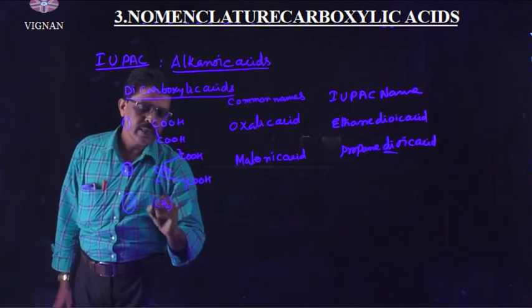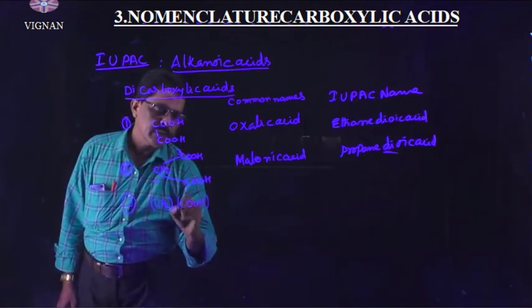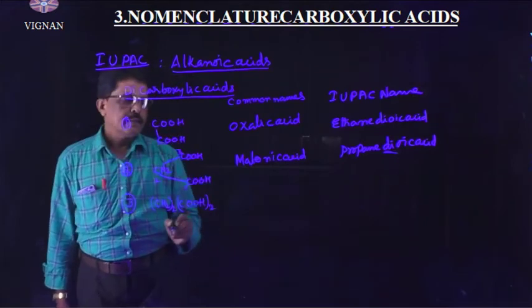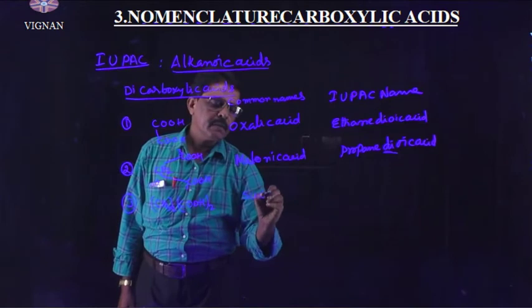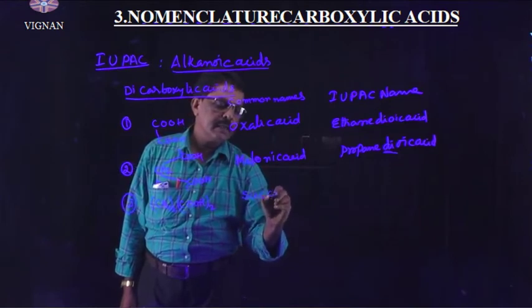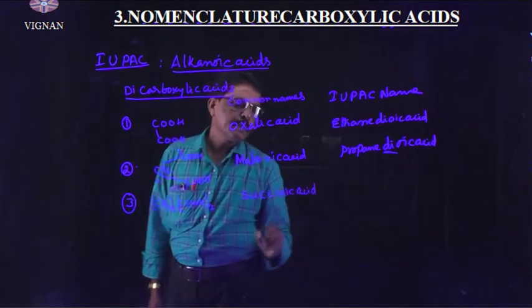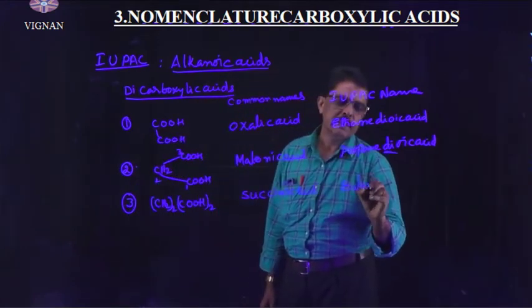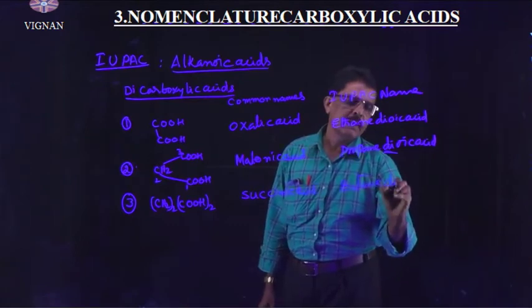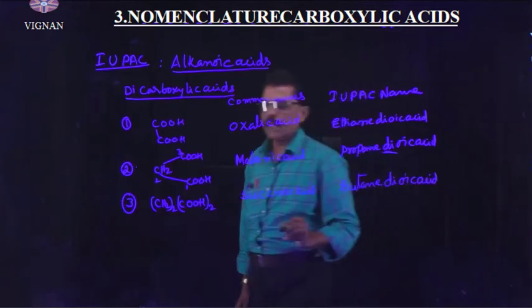Propanedioic acid. Next, third one is CH2 taken twice, COOH taken twice. The common name of this compound is succinic acid. Succinic acid. Okay, it's all right. The IUPAC name is butanedioic acid. Butanedioic acid.